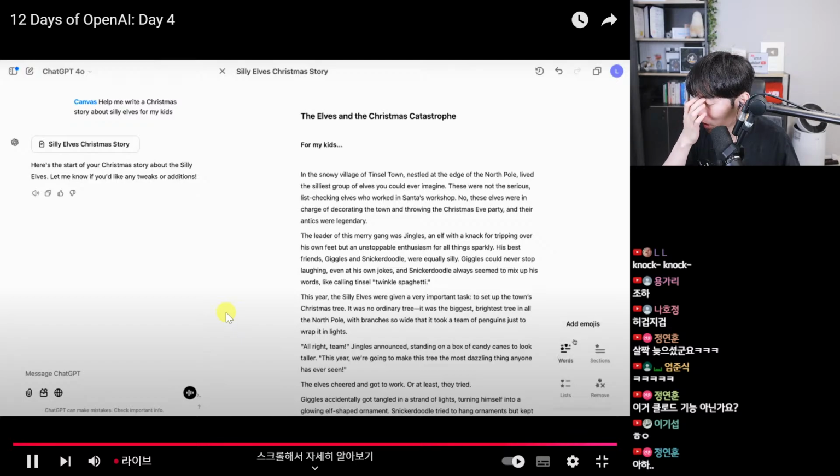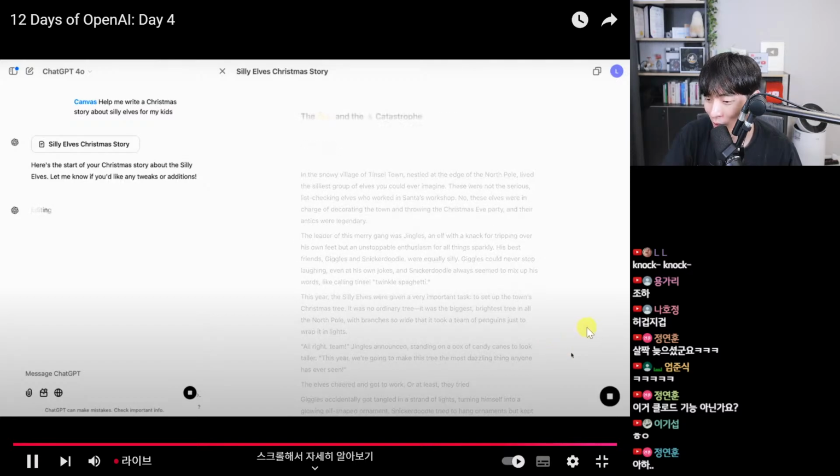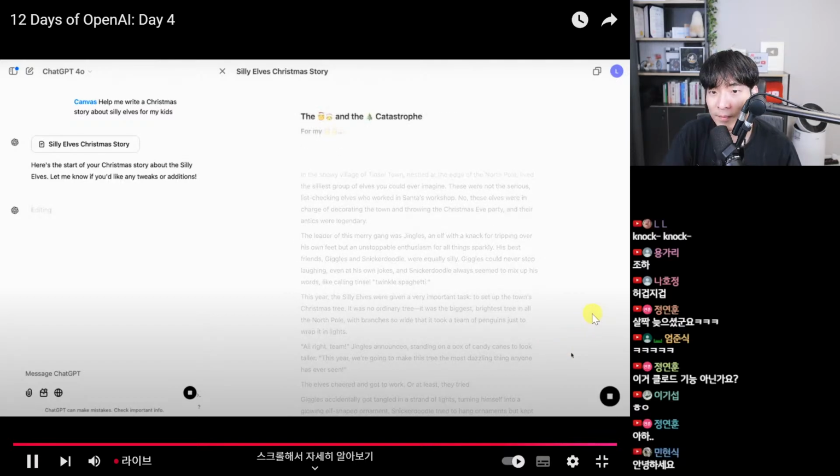So if I click add emojis, I've got some options about where I want to put them: words, sections, lists. Let's try words. I click that, and ChatGPT is going to get to town putting emojis into my doc.